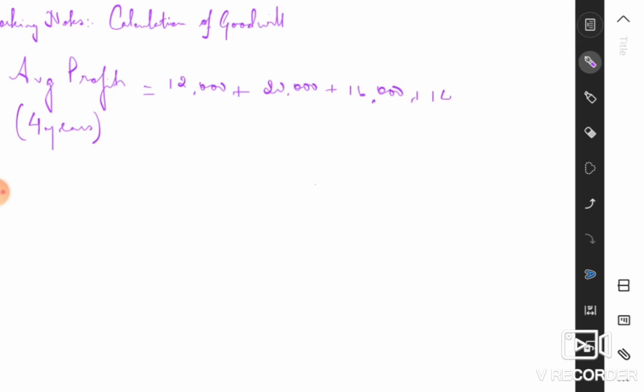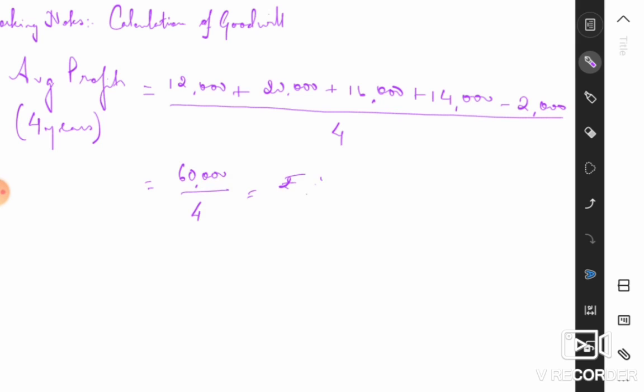So plus 14,000. Now, one thing you remembered when we were calculating the profit and loss account, right? We were distributing the profit and loss account. Remember, we talked about a bad debt, which should be written off. So that amount also should be included, minus rupees 2,000, and the whole thing divided by 4. This will give me my average profit. Okay, so this amount is equal to 60,000 divided by 4, which is going to be equal to rupees 15,000.